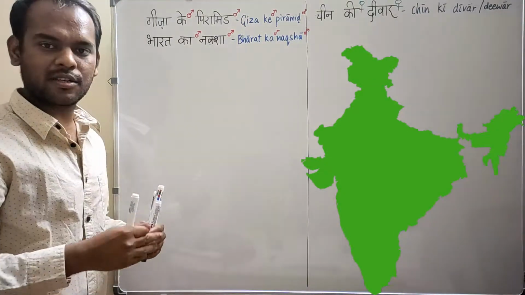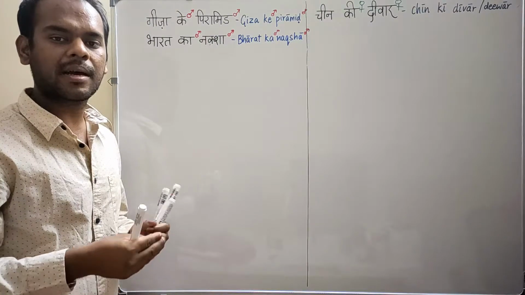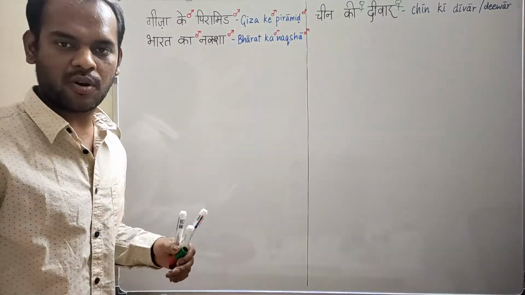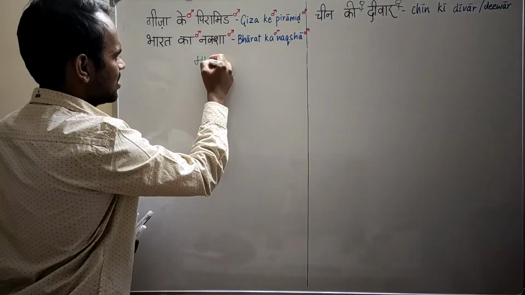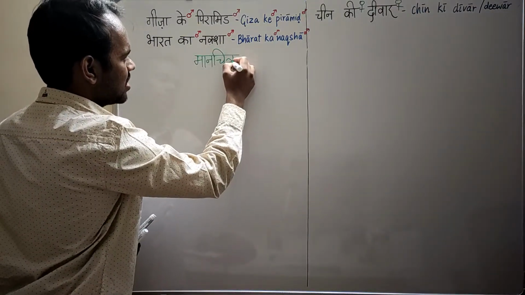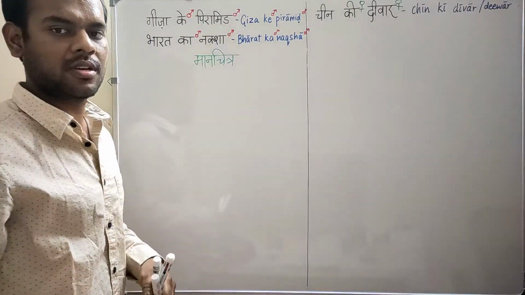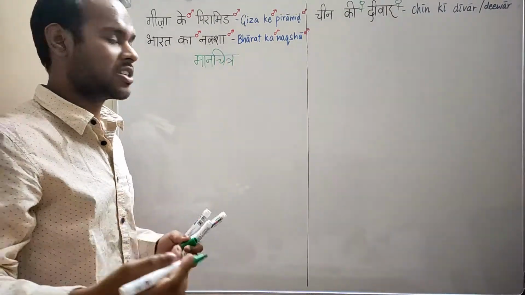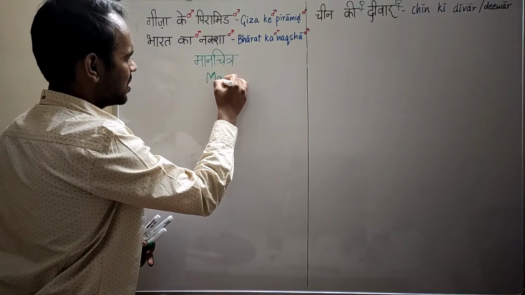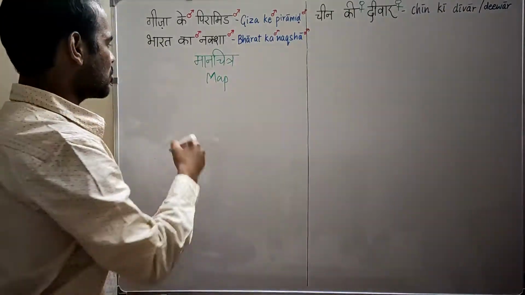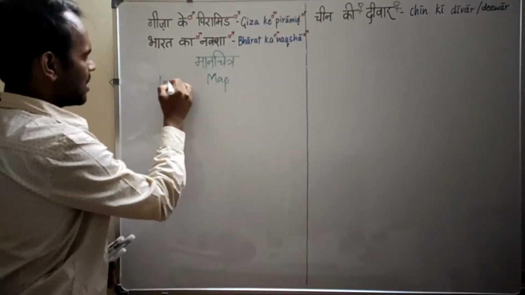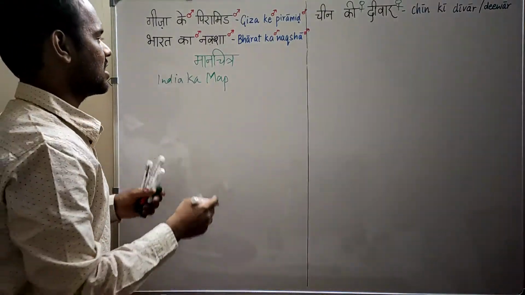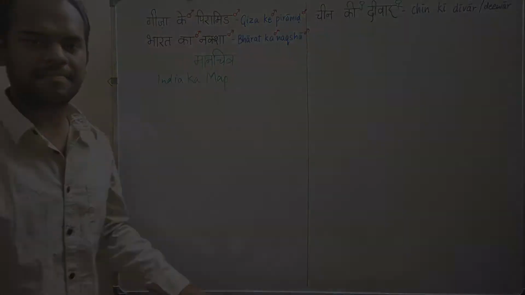Naksha is an Urdu word that means map. In pure Hindi, the word is Manchitra. However, this word is not that much used. The more popular word is Naksha, and more than Naksha, we use the word map directly. So you can also say India ka map or Bharat ka Naksha. ठीक है? The map of India.